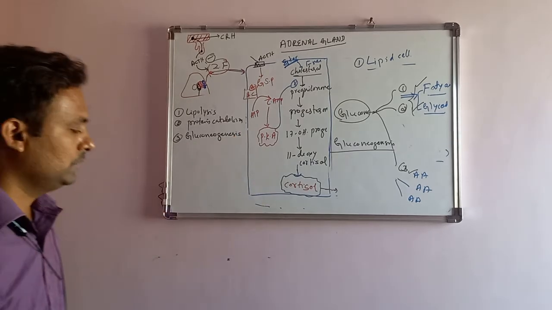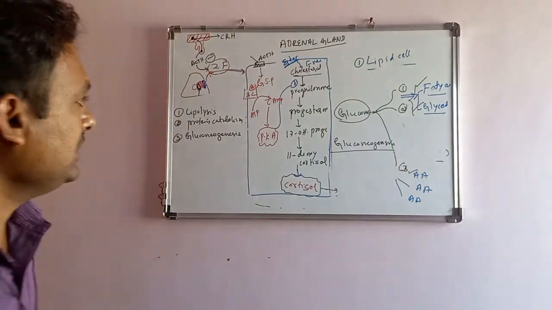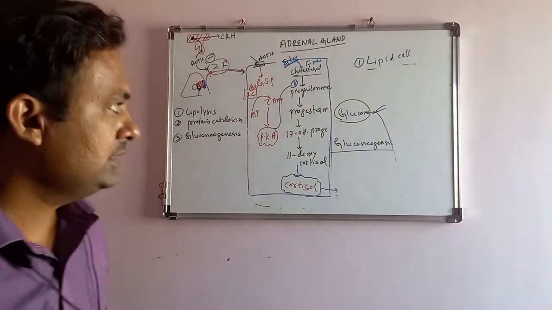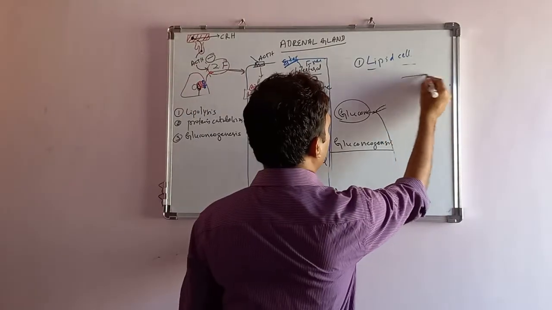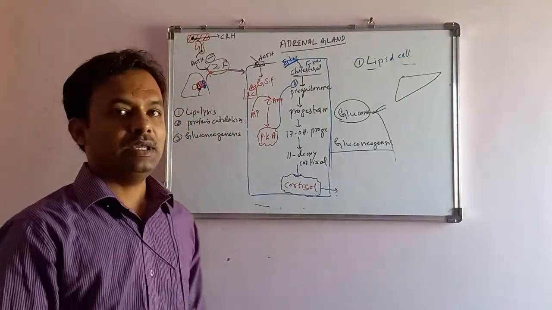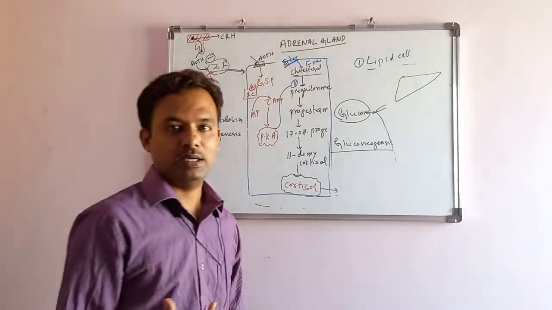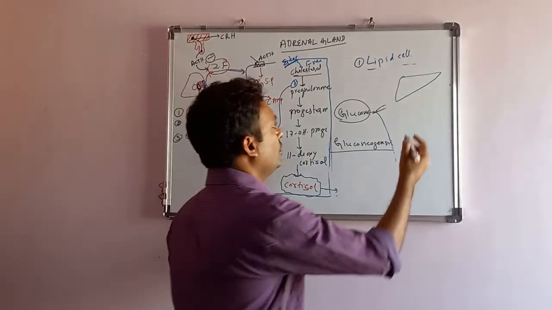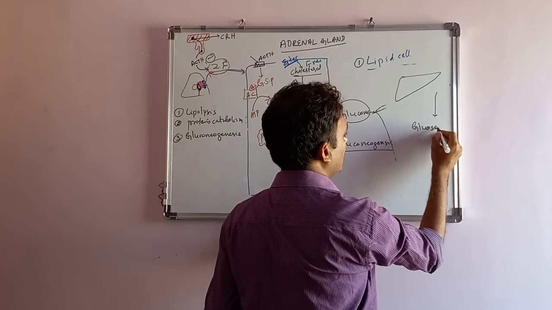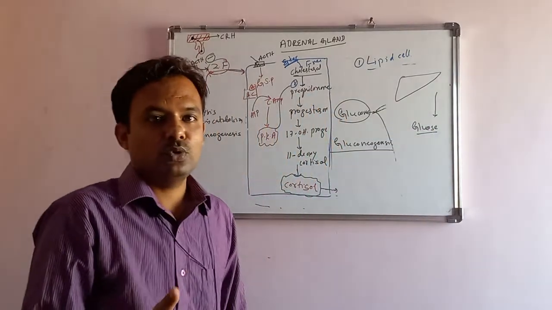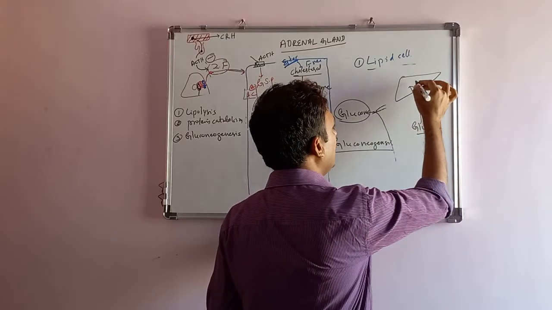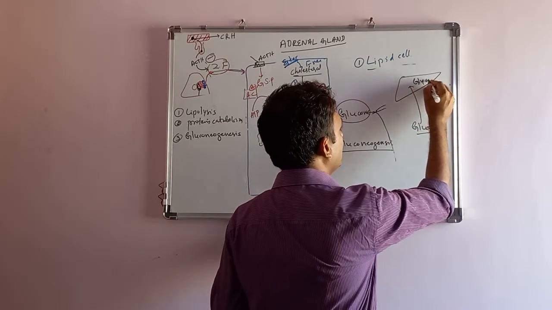Gluconeogenesis. Good. Next, see, this is the liver. Whenever we eat more carbohydrate-rich foods, it leads to more glucose formation in the body. As the glucose level goes up in the body, what will the liver do? The liver will take the glucose and store it as glycogen.